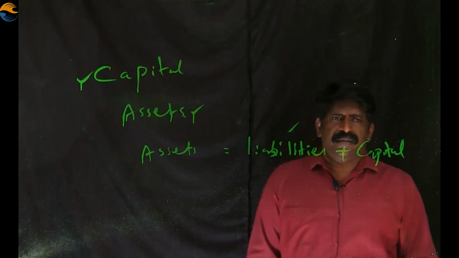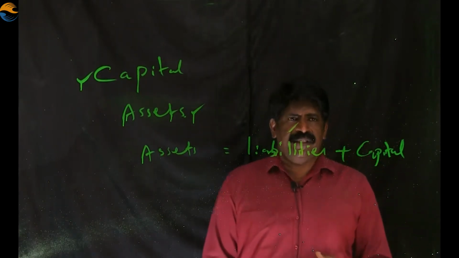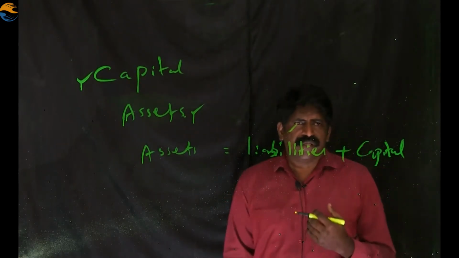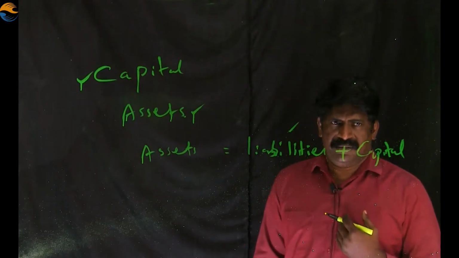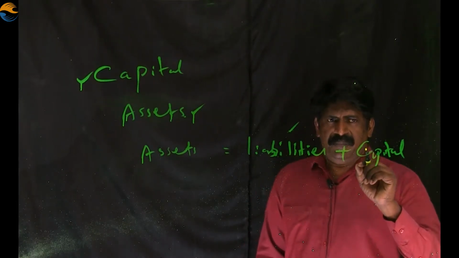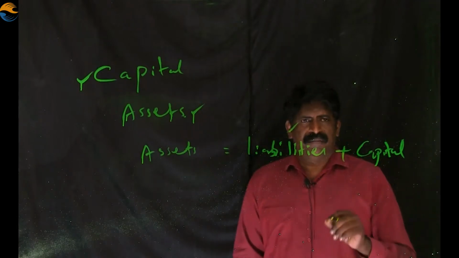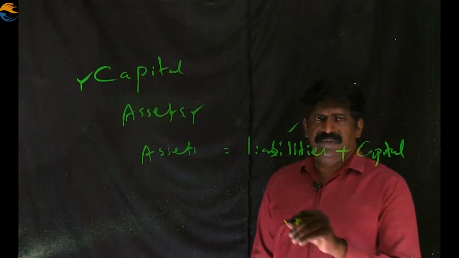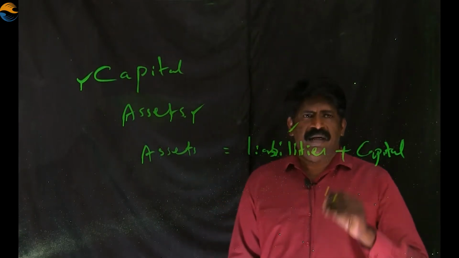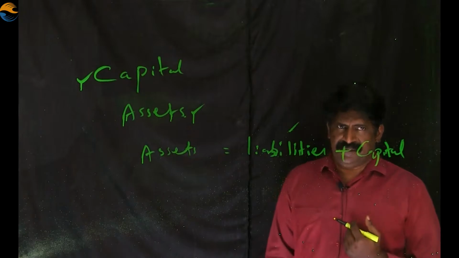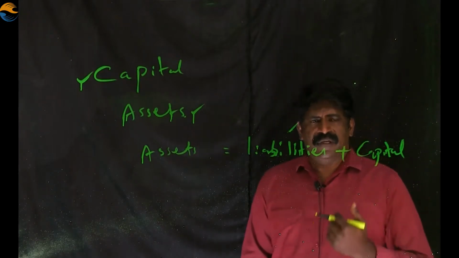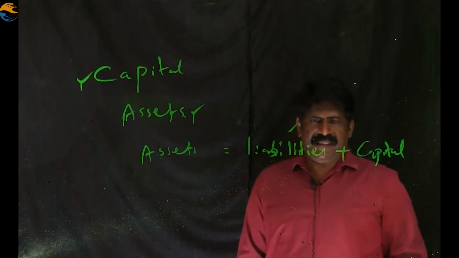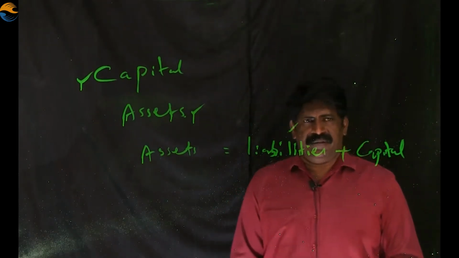While considering the transactions of a business organization, we consider it from the business's point of view. That means we are the business. A person who is dealing with accounting must assume himself that he is the business. When I am dealing with the transactions of a business organization, I have to assume that I am the business. When I assume myself as a business, only then it will be possible to identify these things: assets, liabilities, and the capital.